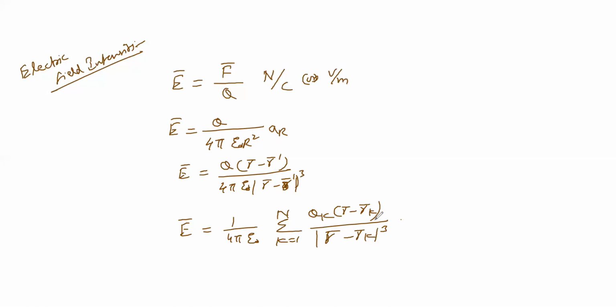Now this electric field can be defined with respect to the field regions in different ways. That is, the distribution of the charge can be continuous or discontinuous in nature. For the time being, we will consider the charges to be continuous in nature.